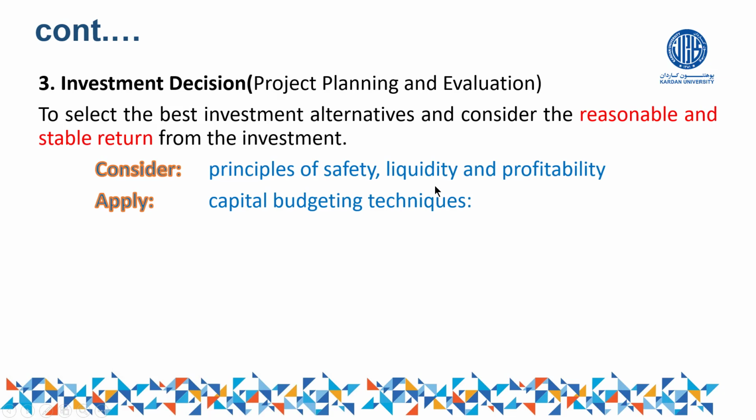Principles of liquidity means, of course, there should be enough buyers as well as enough sellers according to the market. For example, if we give the example of currency, suppose the dollar is a liquid currency. Why? Because there are unlimited numbers of buyers as well as sellers in the market.